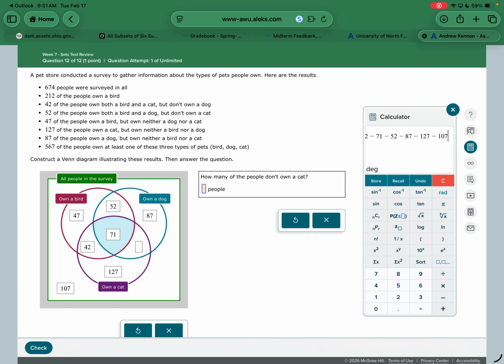How many people don't own a cat? What is that? 47 is outside the cat circle. 52 is outside the cat circle. 87 outside. And then don't forget the 107 as well. They don't own any, so they do not own a cat.